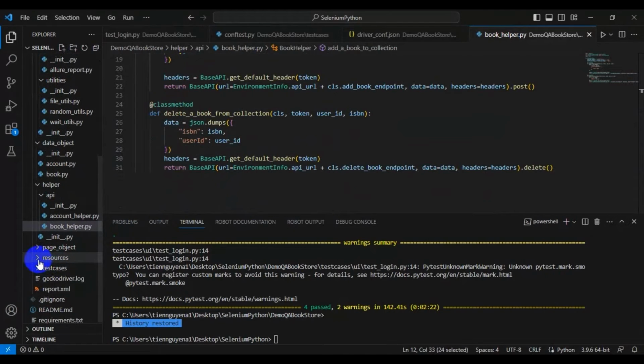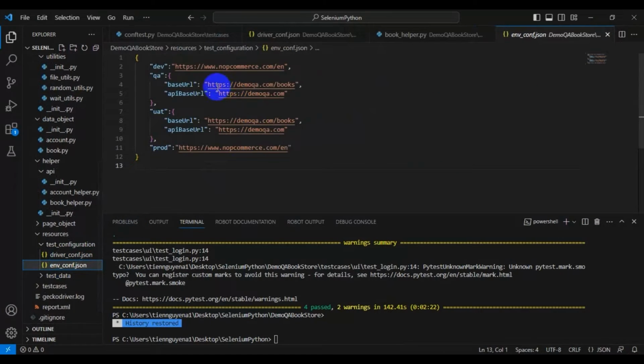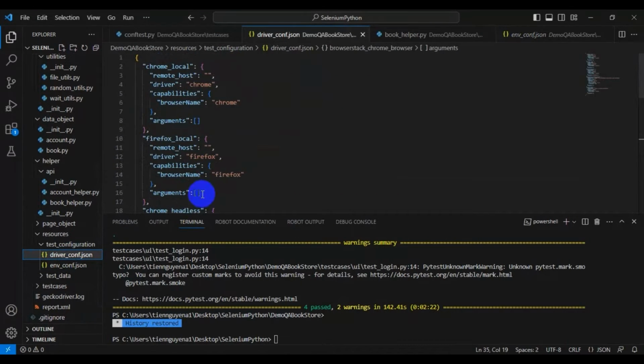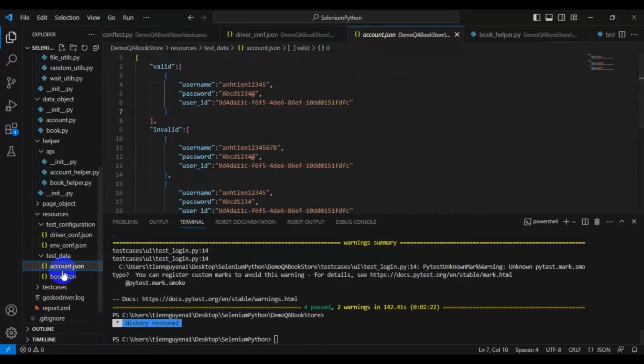We store the test data and test configuration in resources folder. According to our experience, we need to run test on many environment like test, staging or production, so our framework supports to define the different information for each environment in env_conference file. We can define the browser we want to test in driver_conference file so that we can switch many kinds of browser easily. Test data is defined in JSON format in test_data folder.